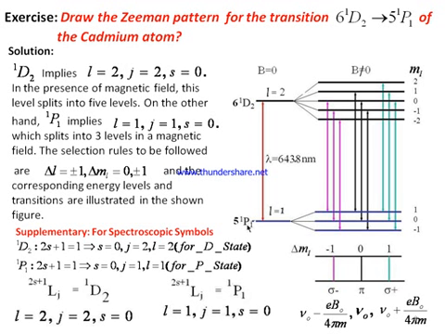Now for P11, L is equal to 1. We know that if L is equal to 1, then Mj has 3 values. The formula is 2L plus 1. For L equal to 1, Mj has 3 values, ranging from minus L to plus L: minus 1, 0 and 1. These are written here.